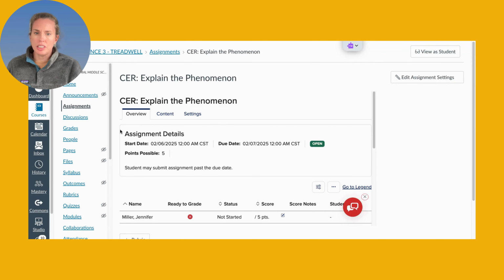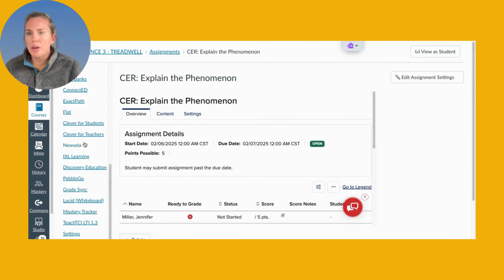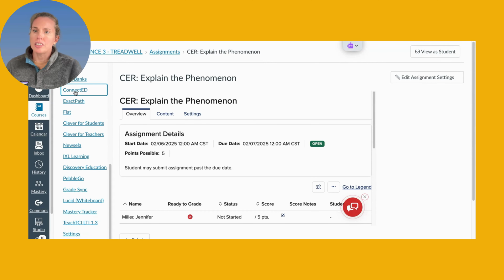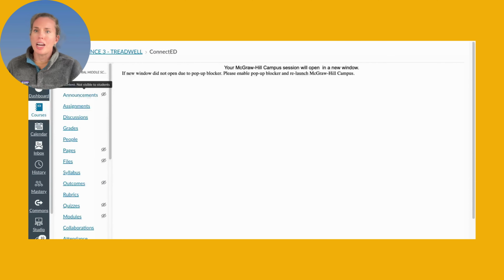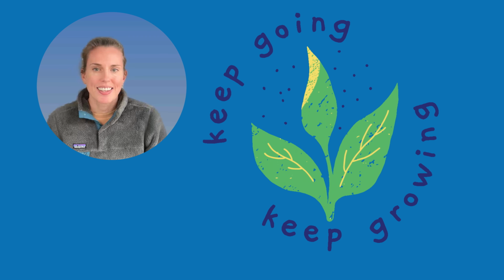If you don't use this, students can still access McGraw-Hill through Canvas. They will just need to use the Connect Ed path. So on this left toolbar, you'll see that we have Connect Ed here. Mine will not do what students will do, but it'll pop them right into that McGraw-Hill website where they can find your assignments. So you've seen the Clever way, you've seen the Canvas way. I don't care which way, just use the curriculum and use the curriculum guide to help you decide on your activities that you're going to work with students on.